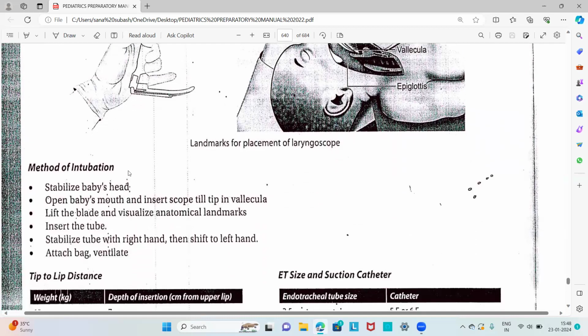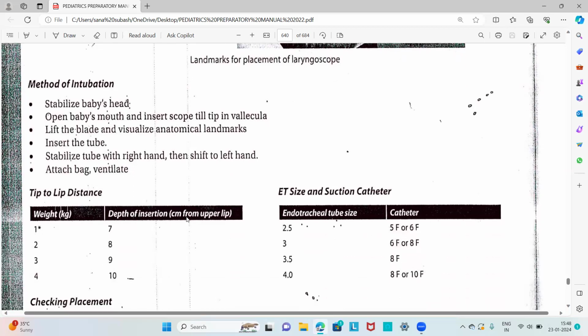Then the method of intubation: stabilize the baby's head, open the baby's mouth and insert the scope till the tip is in the vallecula, lift the blade and visualize the anatomical landmarks, and insert the endotracheal tube. Stabilize the tube with the right hand, then shift to the left hand, then attach the bag and ventilator. This is the method of intubation using the laryngoscope.